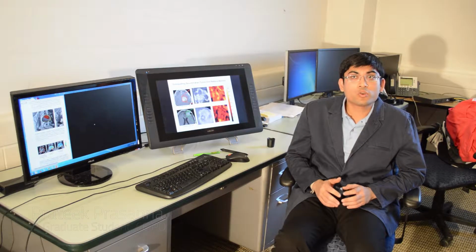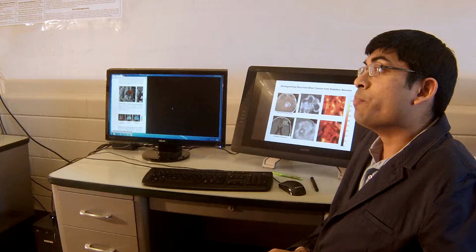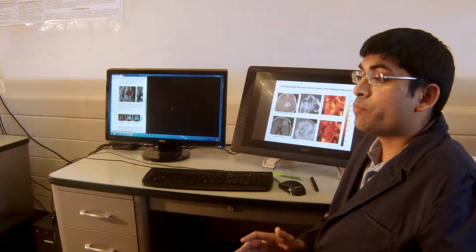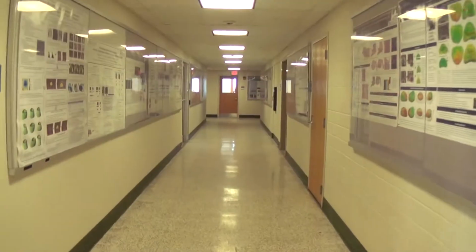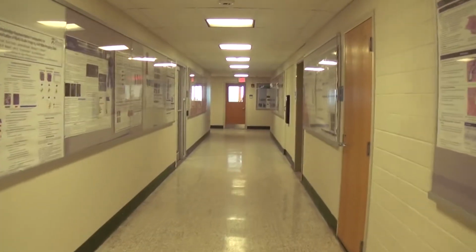And the proximity of the campus to the hospitals here makes it really convenient for us to go and collaborate and work with doctors. Moreover, this place has a really good blend of both engineering and biology, and I found this lab to be a perfect fit for me.